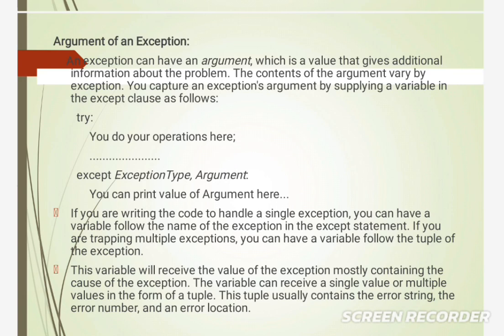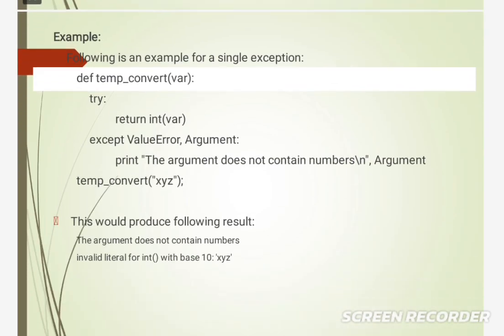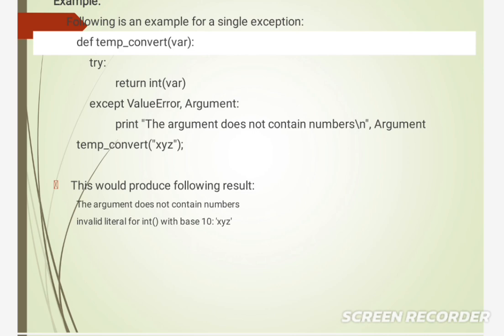Second, except, exception type, argument. You can print the value of the argument here. If you are writing the code to handle a single exception, you can have a variable follow the name of the exception in the except statement. So this is the example for a single exception.